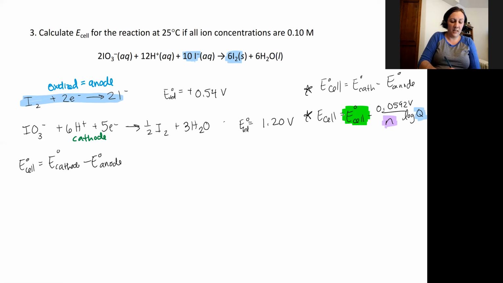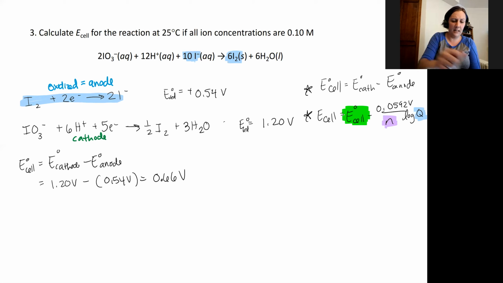This is going to be equal to our cathode's reduction potential, which is 1.20 volts, minus our anode's reduction potential, which is plus 0.54 volts. That's going to give me a standard cell potential equal to 0.66 volts.